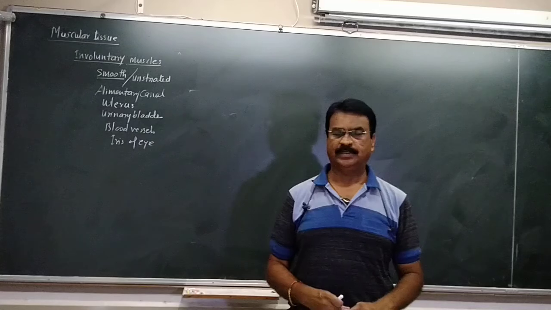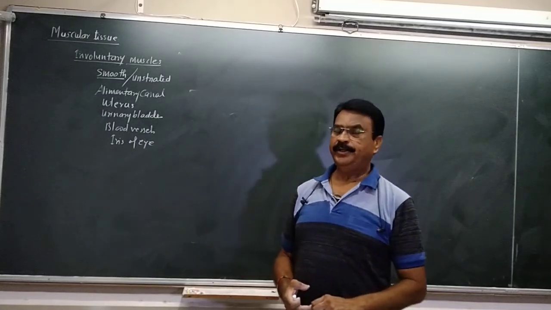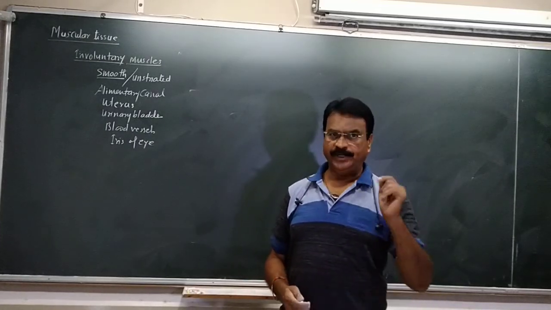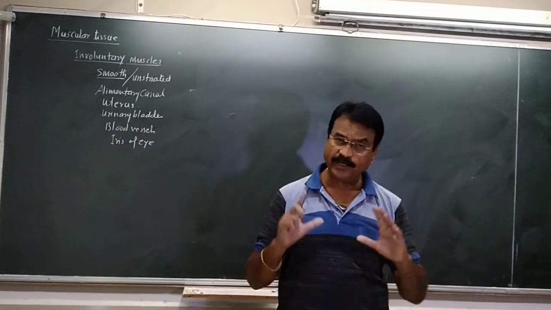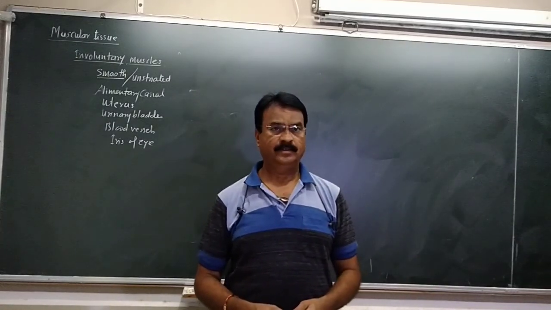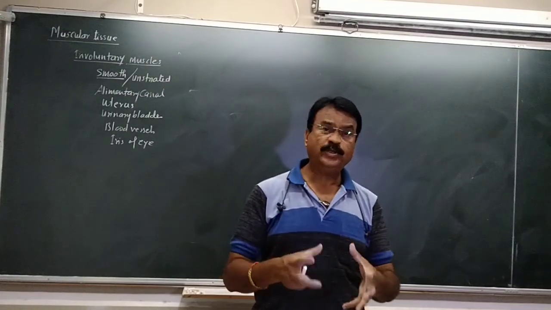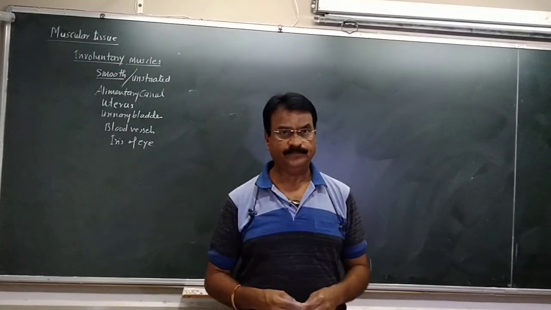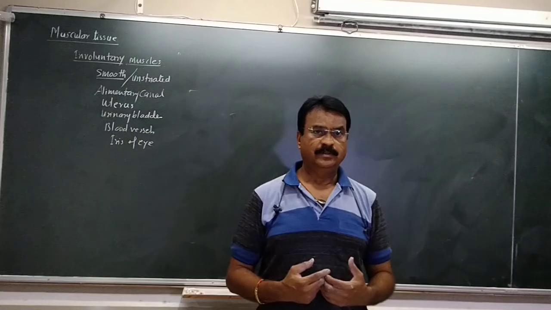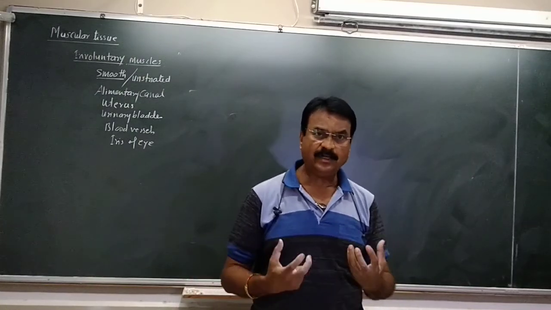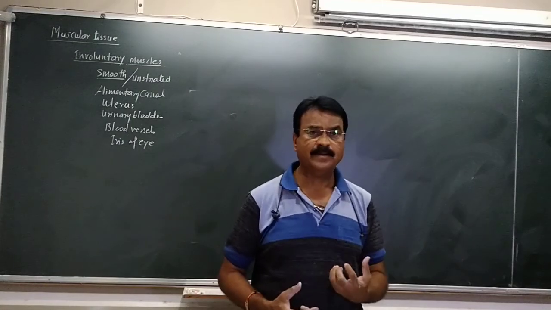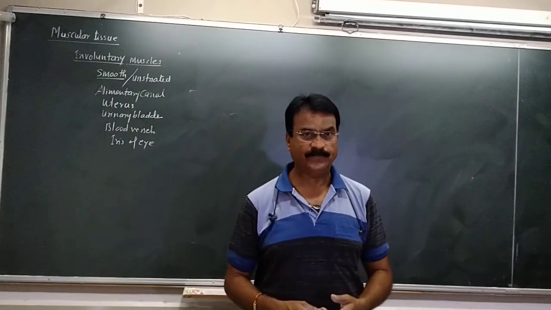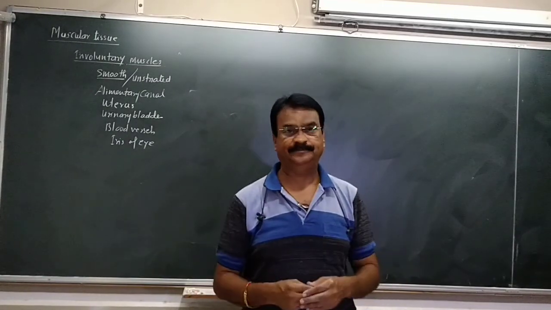What are smooth muscles? Why do we call them involuntary muscles? Involuntary muscles means the working of these muscles is not in our control. We cannot control the activities of these muscles. In the digestive system, the abdominal enlargement, the cramps in the stomach, we cannot create the cramps. The cramps are automatically created.